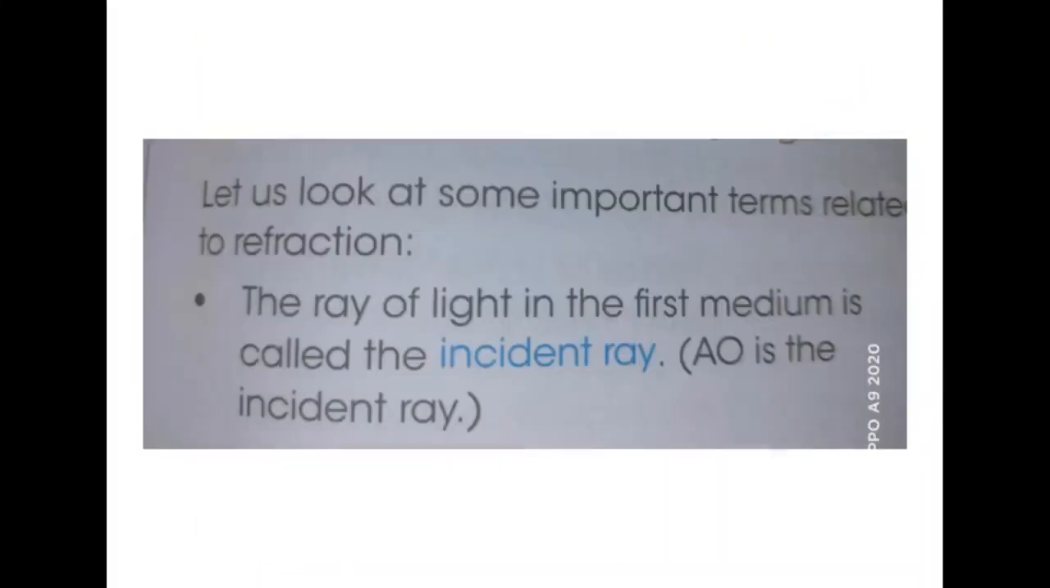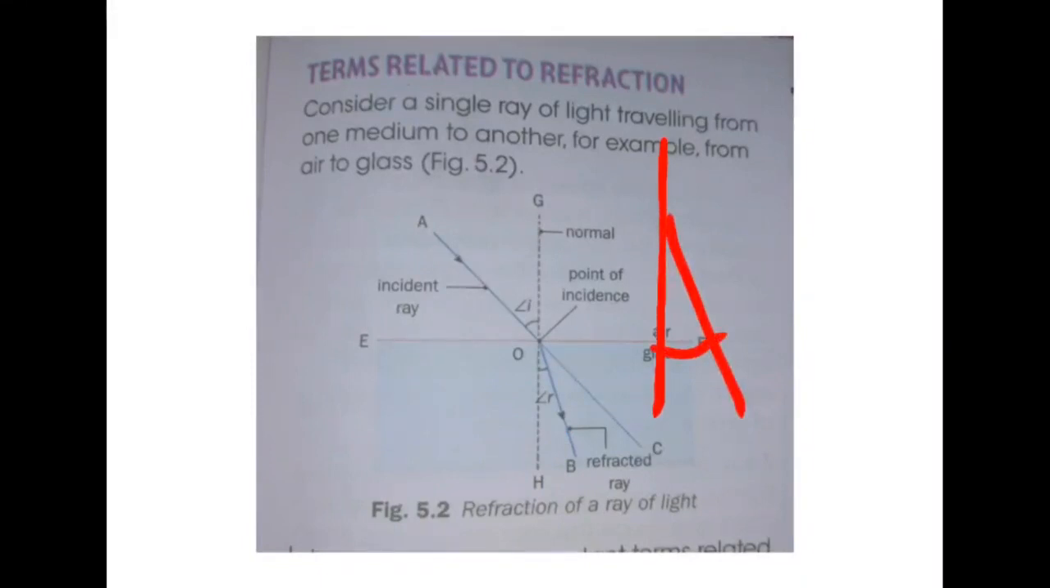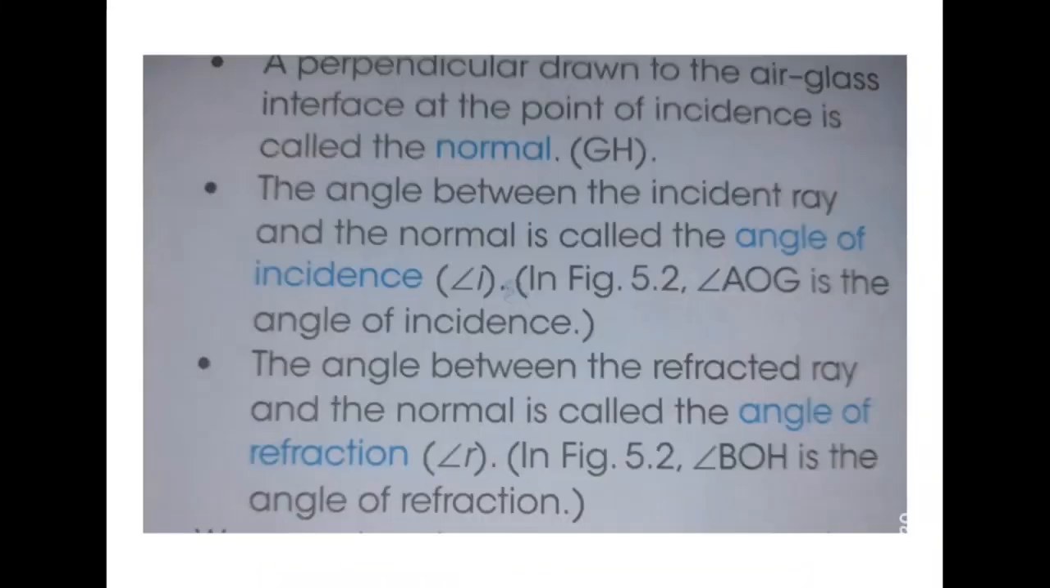Angle of incidence, you can say the angle subtended between incident ray and normal. So the angle subtended between incident ray and normal is called angle of incidence. Angle of refraction you can define as the angle subtended between normal and refracted ray, this angle, right? You see this one. So this is called angle of refraction. So these are the different terms you need to write in your exercise book. These are the rules of refraction.